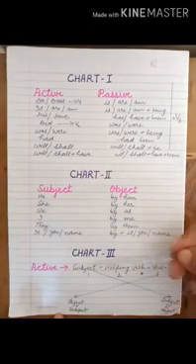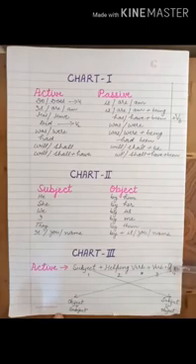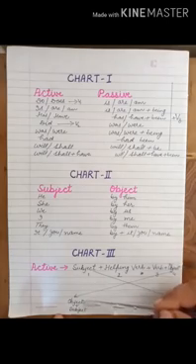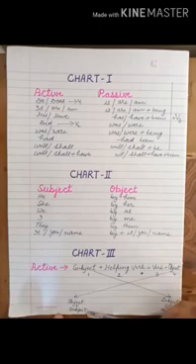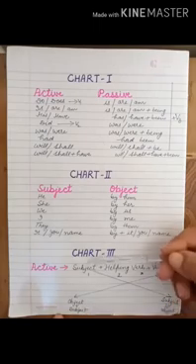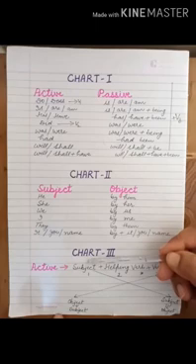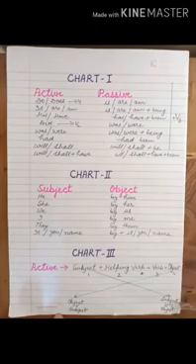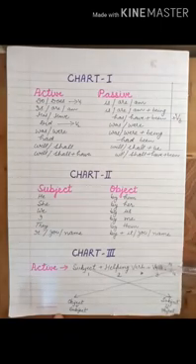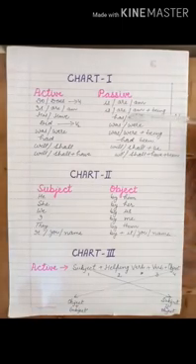So when we change this active voice into passive voice, we drag this object to number first. That is, our object becomes our subject. And our subject, which was in the first place, comes to the last place. Means our subject becomes our object. And helping verb and verb will be changed accordingly, chart 1.